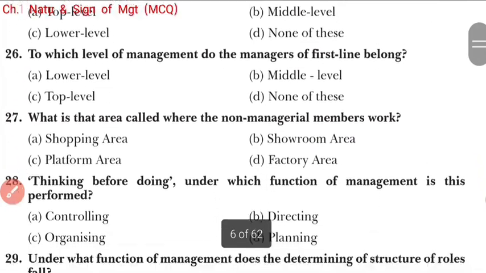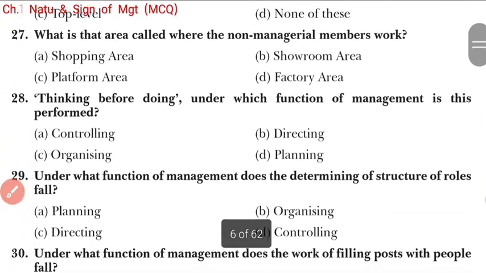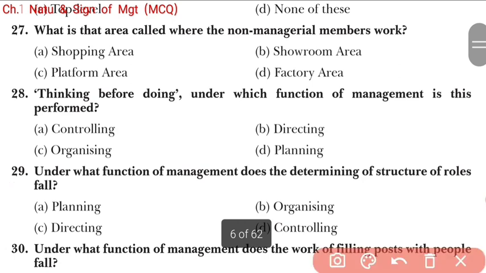Now coming to the next question, 27. What is the area called where the non-managerial members work? Shopping area, showroom area, platform area, and option D is factory area. So here, students, the right answer will be platform area. Okay.